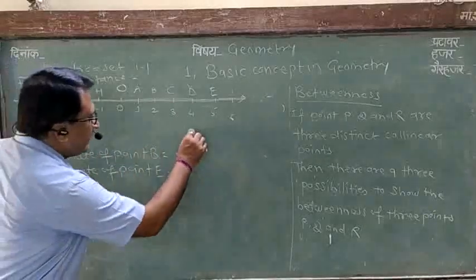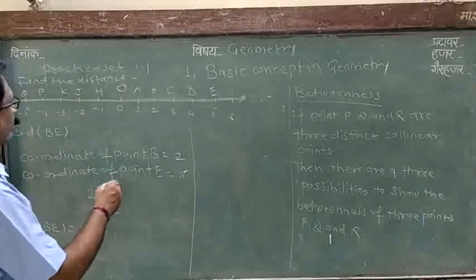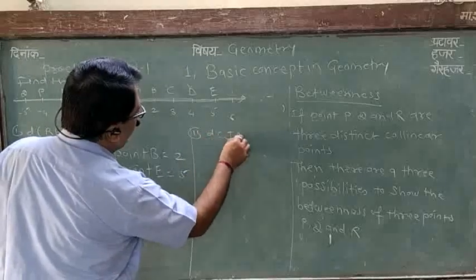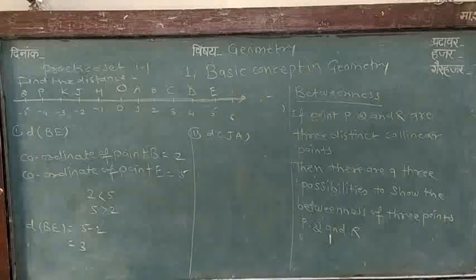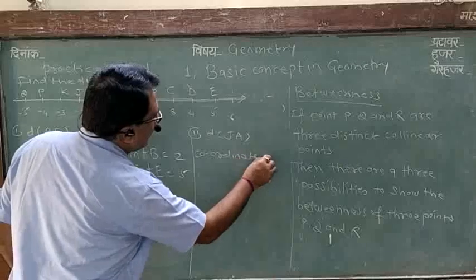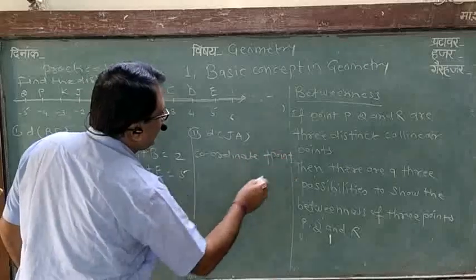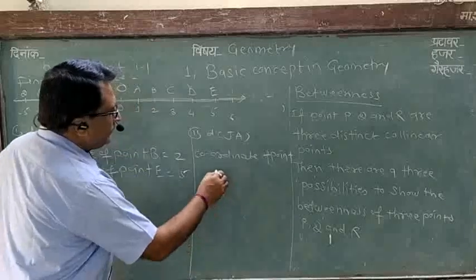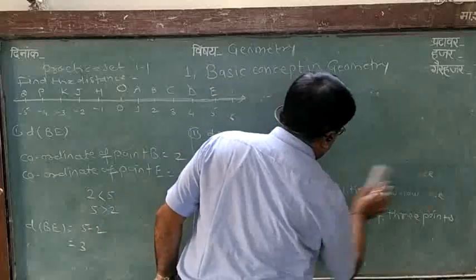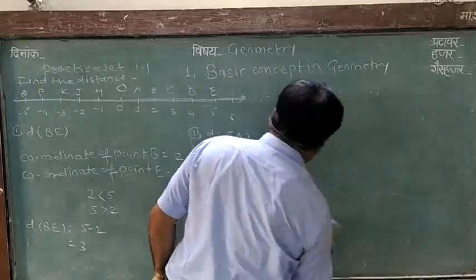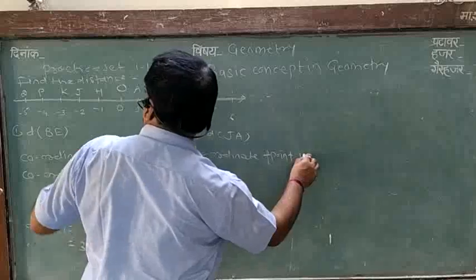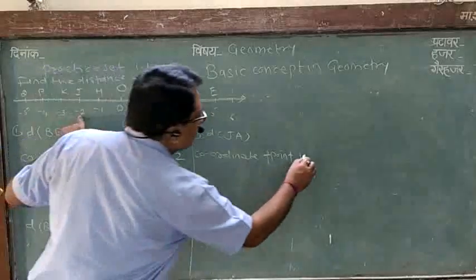Then we find distance JA. Second example, distance JA. First we write the coordinate of point J, which is minus 2.